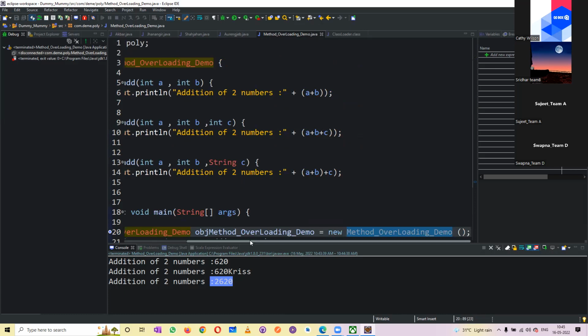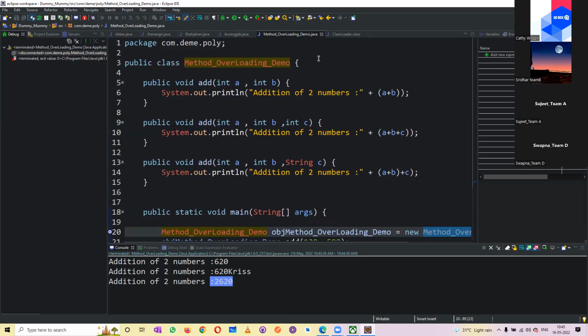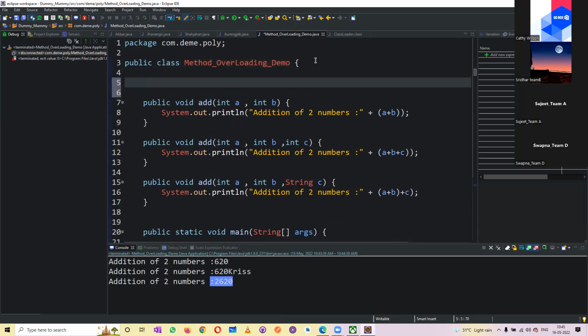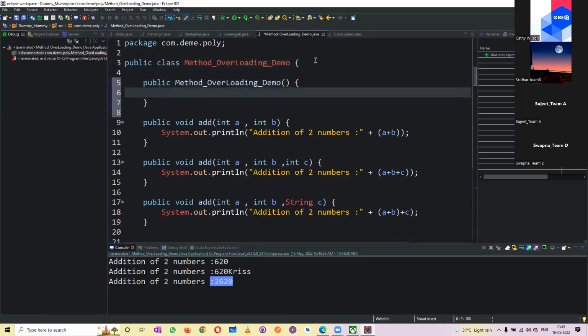So now we have discussed method overloading. Now the constructor overloading. So now you see here, this is the default constructor, right? See, now I'm saying, hey, I am in the default constructor. Done.